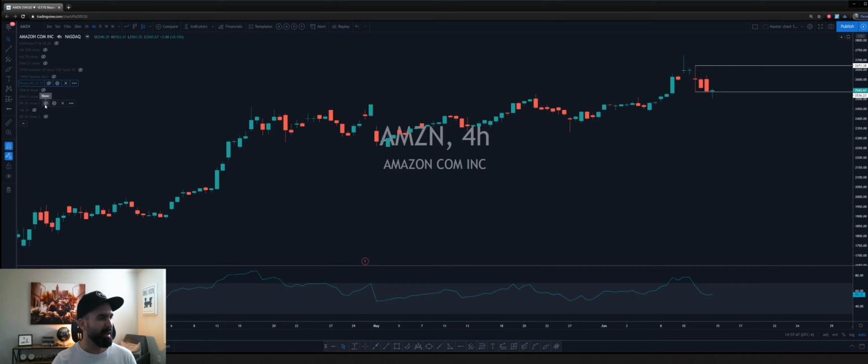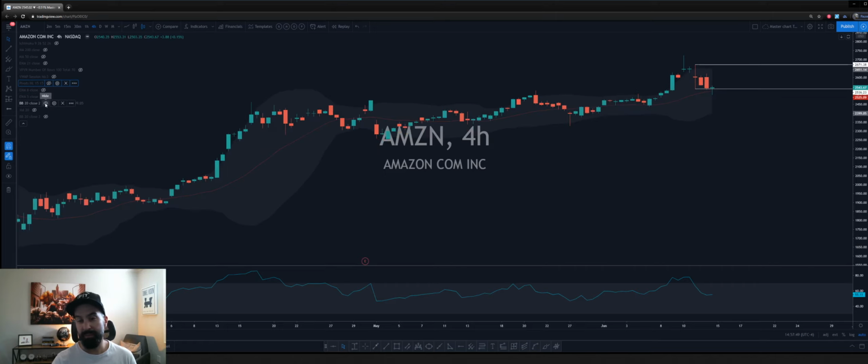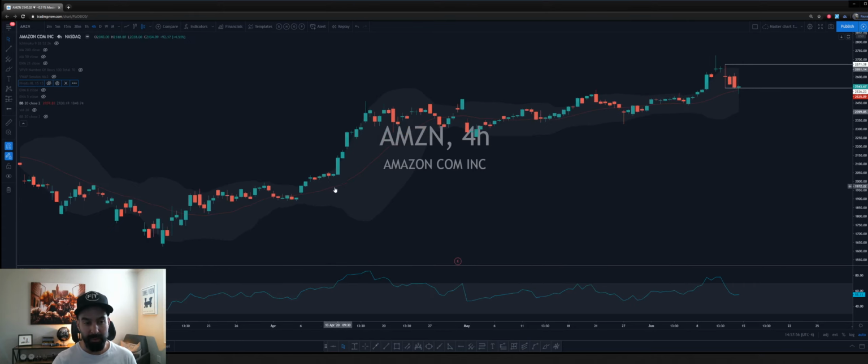I have the 5 EMA here, Bollinger Bands. Okay, trading Bollinger Bands should be pretty simple, but if you don't understand what Bollinger Bands are, the middle line is the 20 simple moving average. So this is the moving average of the last 20 candlesticks. Okay, so that's what the red line will be, and the upper Bollinger Band will be 2 standard deviations away from the middle Bollinger Band, and the bottom will be 2 standard deviations away. That's why it's called BB 20 close 2, so 2 standard deviations away.